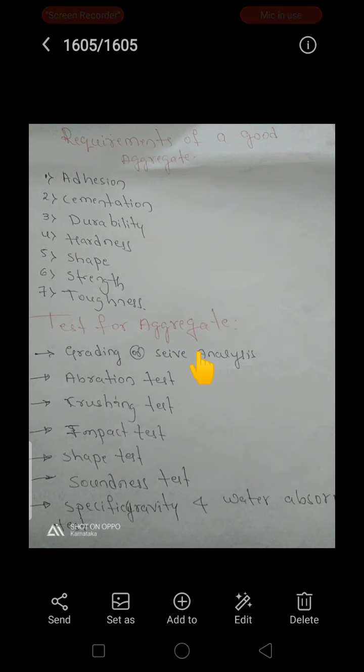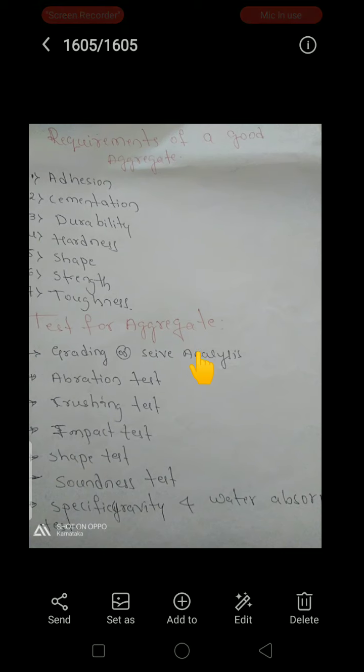Next one is the hardness. The aggregate should be reasonably hard to offer resistance to the action of abrasion and attrition. We will see the abrasion and attrition next. What do you mean by abrasion? It means the aggregates are always subjected to constant rubbing action, so it is known as abrasion.